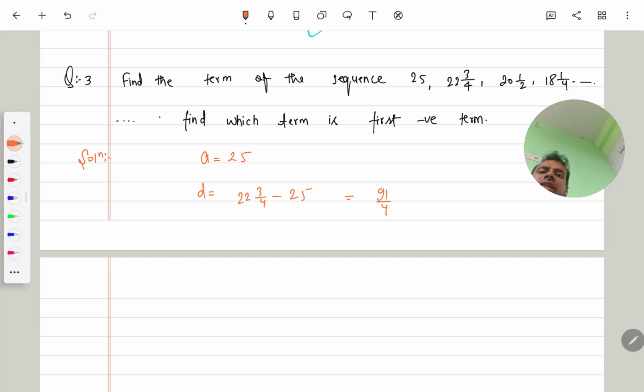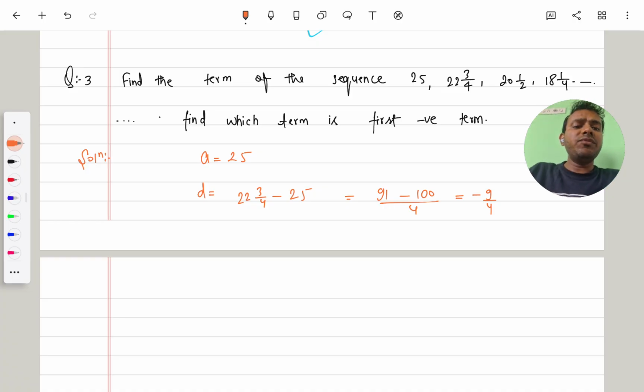22 4s are 88, plus 391 minus 100, whole divided by 4. That means minus 9 by 4. Now, what logic do we have to use? We have to find the first negative term.